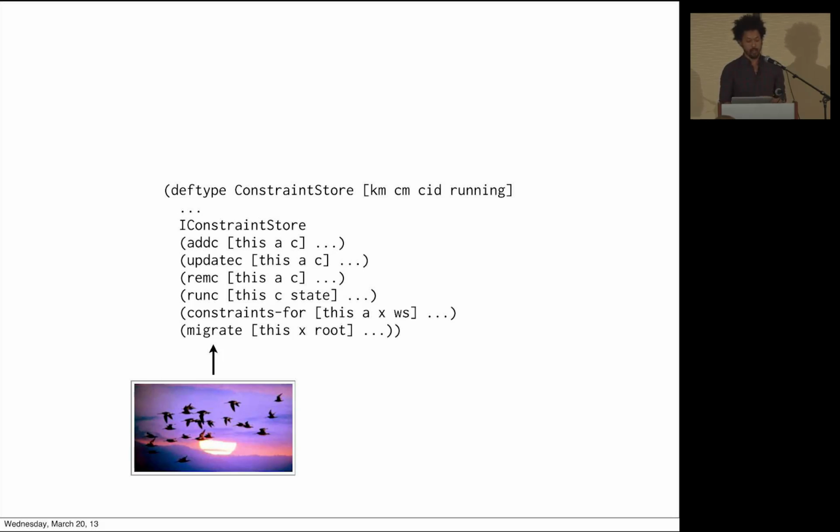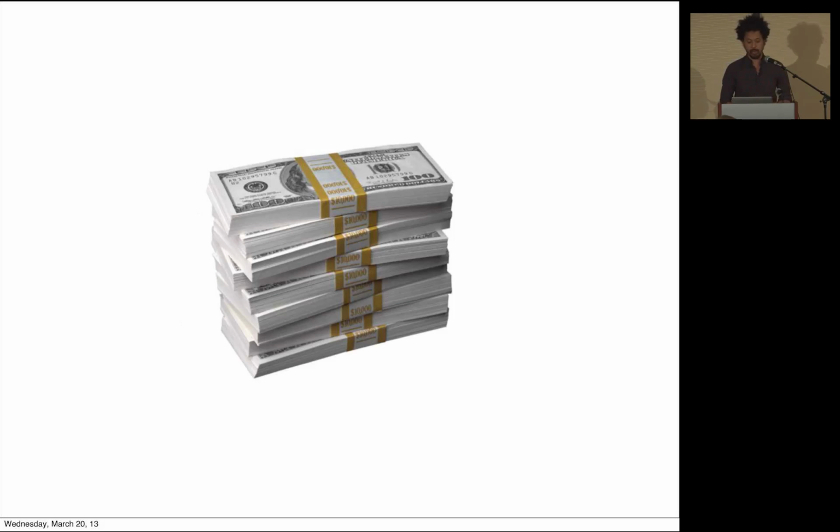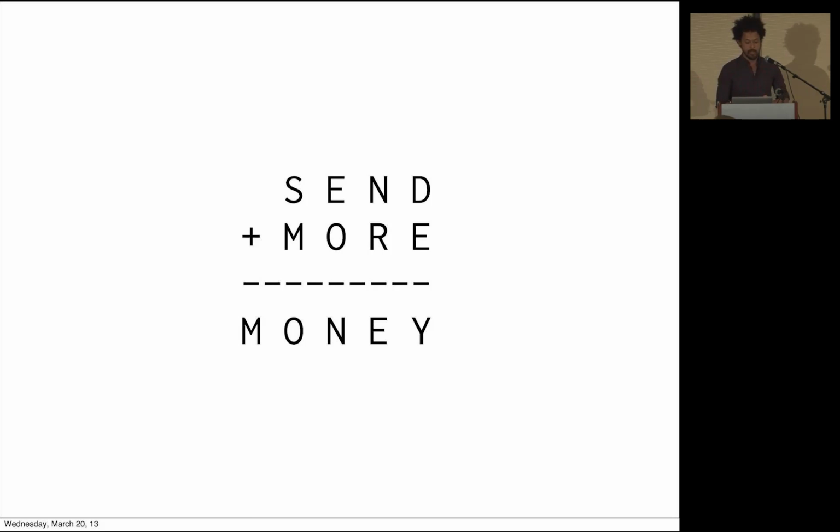And we have this kind of crazy thing, which I'll explain, because when you pursue performance, often you have to do things a little bit differently than you would like. So I want to start with a motivating example about how we took cKanren and changed the way that it worked. And this starts with yet another logic puzzle.